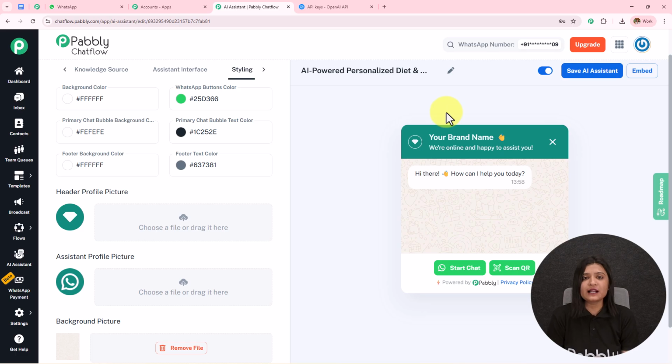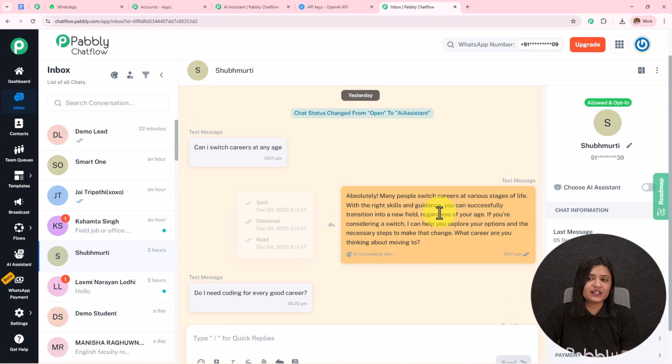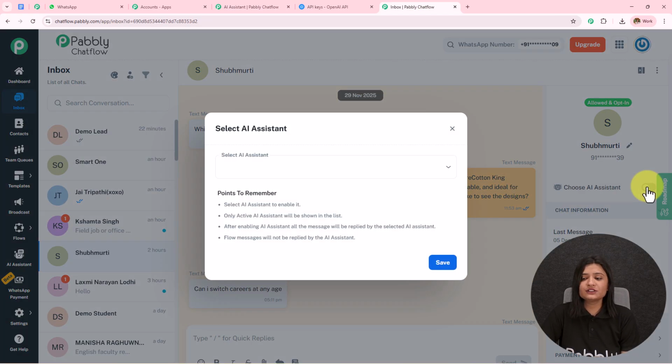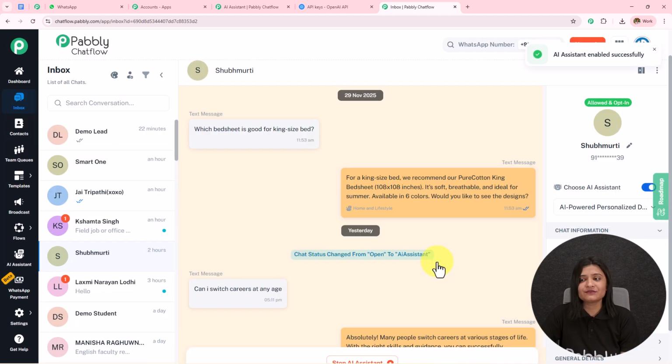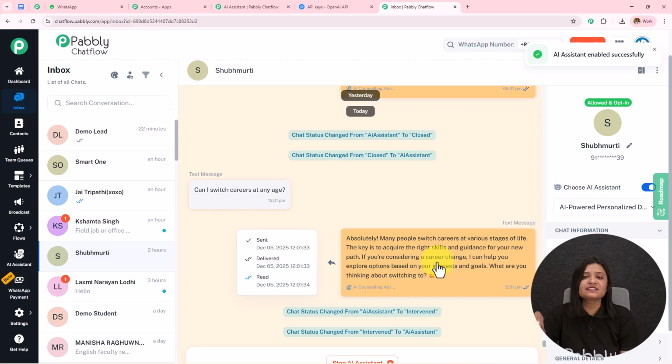Now how are we going to activate or assign this particular AI assistant to a particular list, to all the contacts, or to a particular chat? For that, on the left hand side where we can see all these options, I'm going to open the inbox in a new tab. And here this was my chat. So over here I'm going to click on this choose AI assistant. I'm going to choose the AI assistant and then simply save this. In this manner, I have assigned this particular AI assistant to a particular chat.